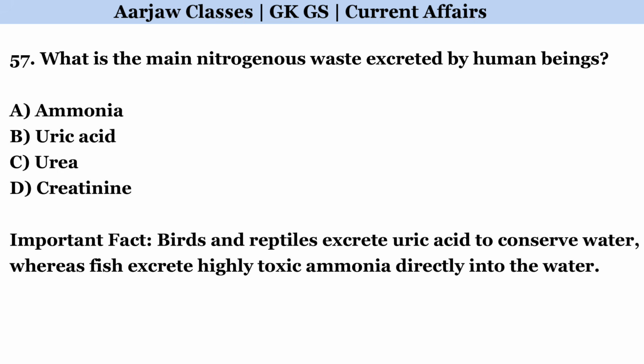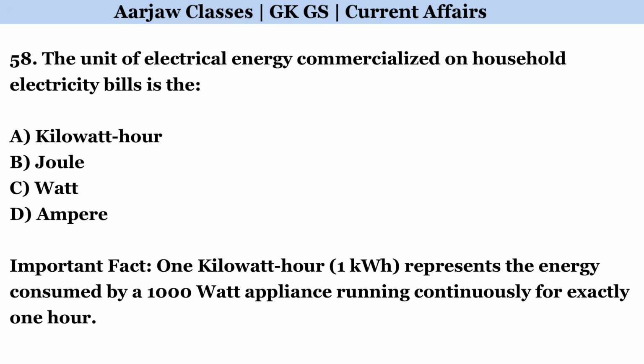What is the main nitrogenous waste excreted by human beings? Correct option is C. Urea. The unit of electrical energy commercialized on household electricity bills is the. Correct option is A. Kilowatt hour.